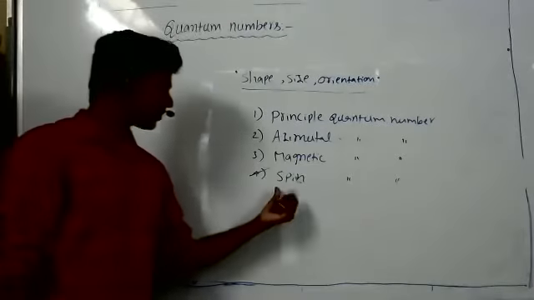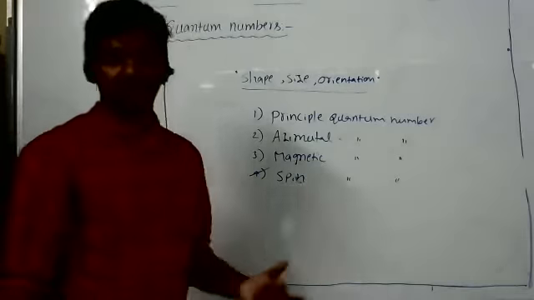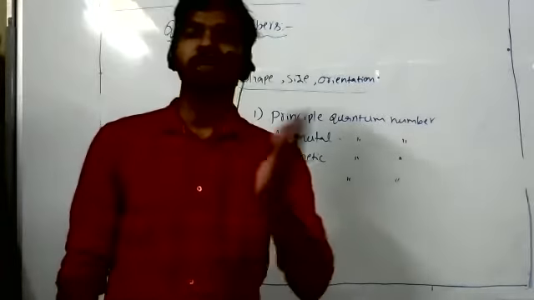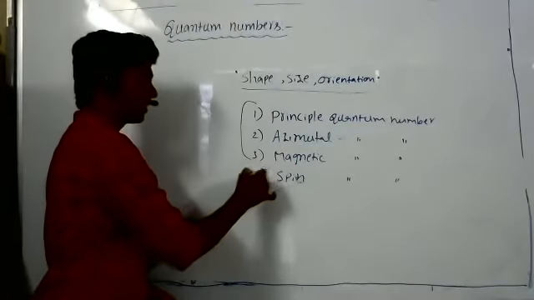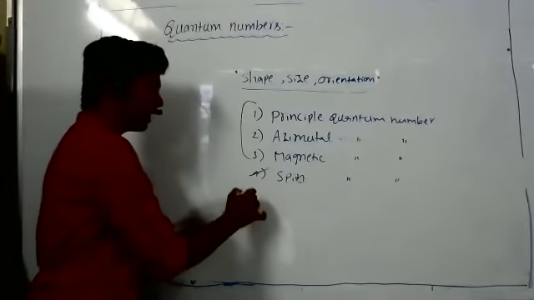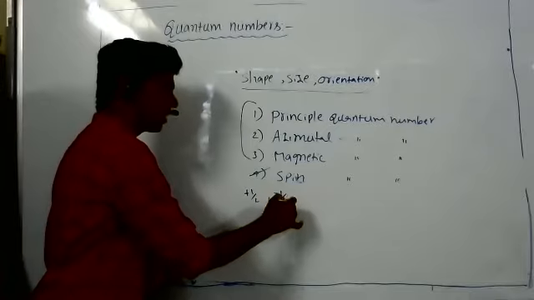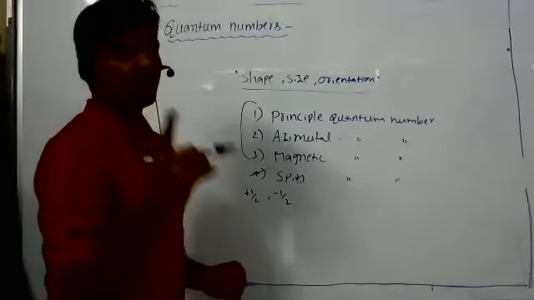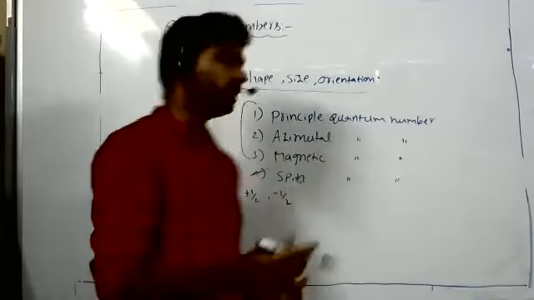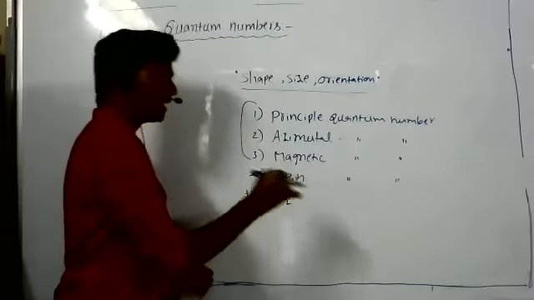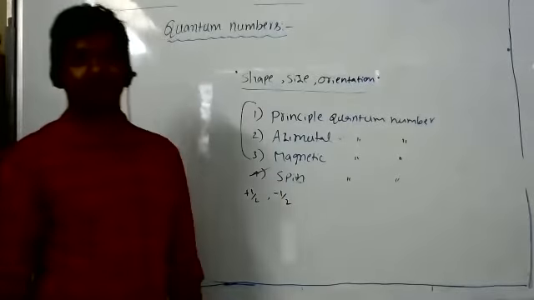Here, the spin quantum number refers to the spinning of the electron on its own axis. So this is not much related to the Schrodinger wave equation. We have only two spin values, plus 1 by 2 or minus 1 by 2. If the electron is spinning on its own axis in the clockwise direction, we give plus 1 by 2. If it is in the anti-clockwise direction, we write minus 1 by 2.